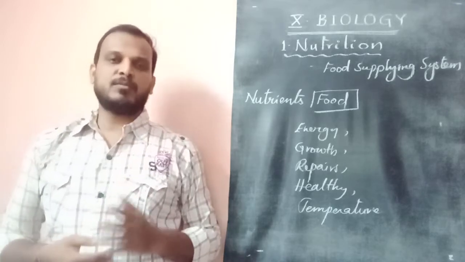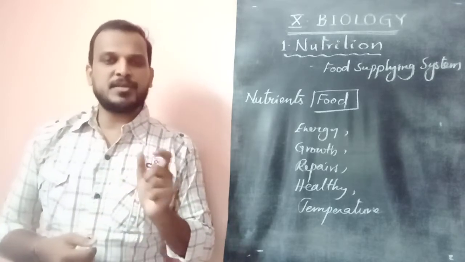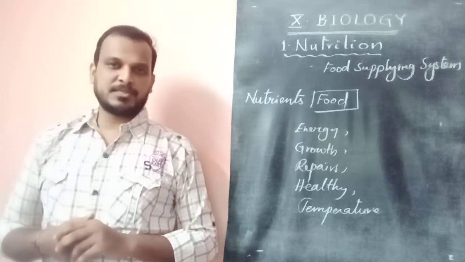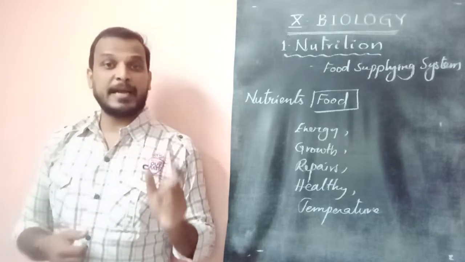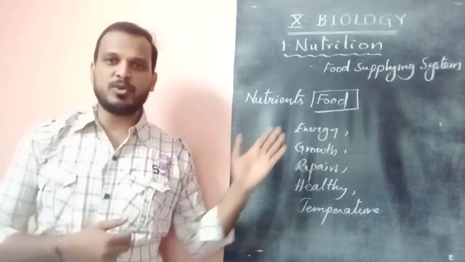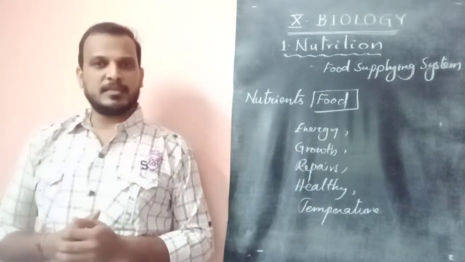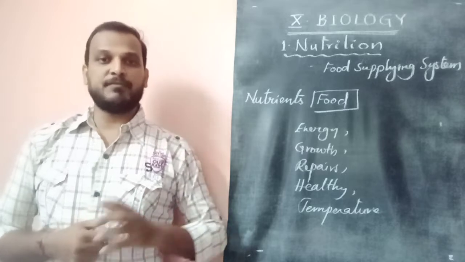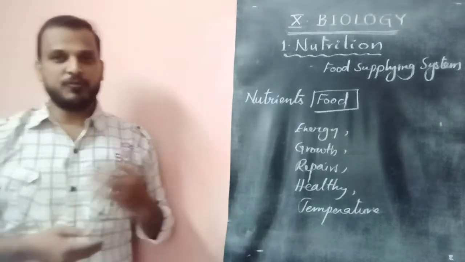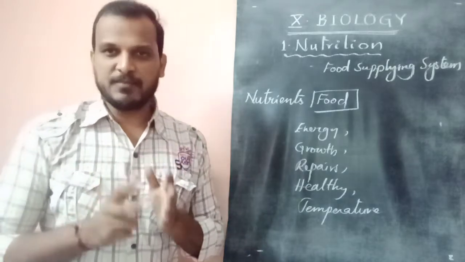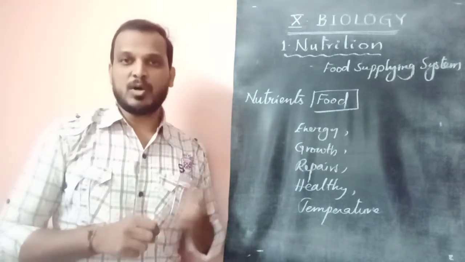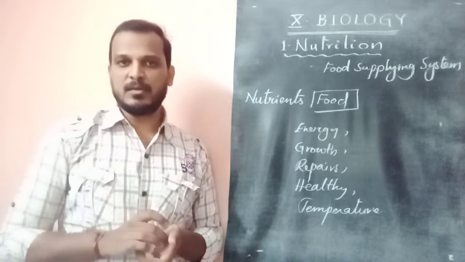Before moving on, let us know the classification of nutrients, something from our 10th class discussion. There are so many kinds of nutrients. All nutrients are not the same. All nutrients won't provide all these things. Some nutrients will give energy, some will give growth, some will maintain the body health. So before knowing this, let us classify these nutrients as basic information. Later we move on to how organisms supply the food, called nutrition.